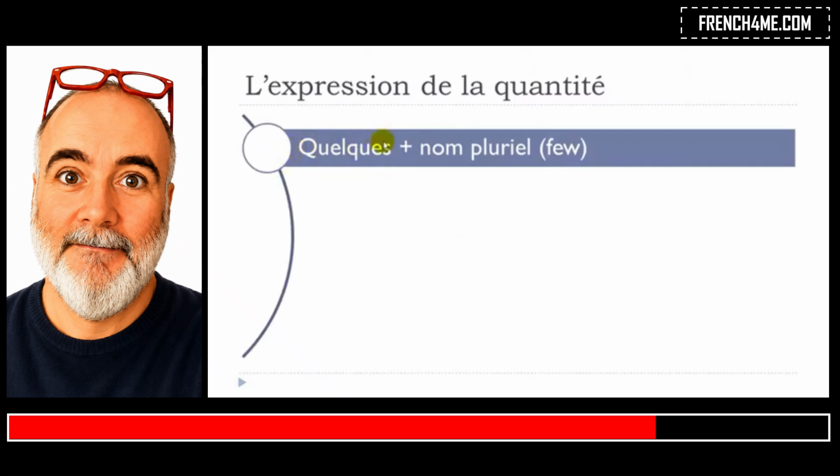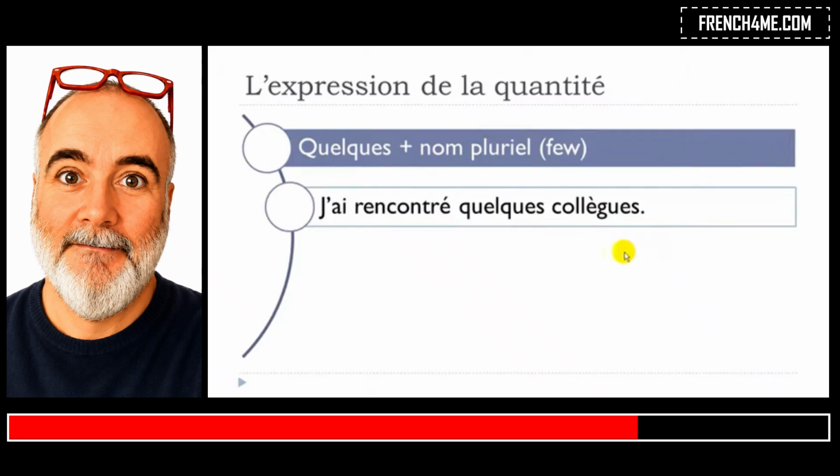Quelques, you don't pronounce the final S here. Quelques means few, okay? And same thing as we had previously, you will have to add a noun at the plural form, okay? So let's see the first example. J'ai rencontré is to meet, so it's the past form. J'ai rencontré quelques collègues.